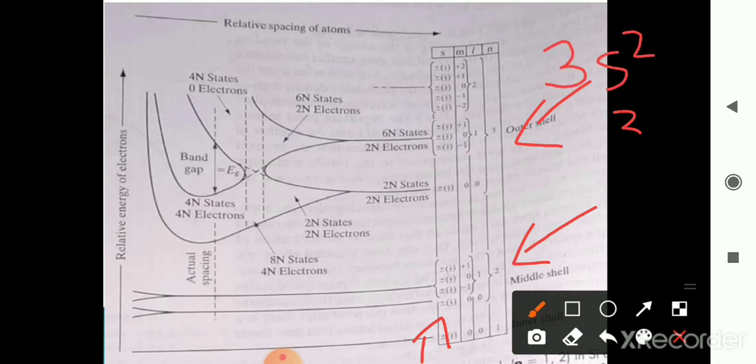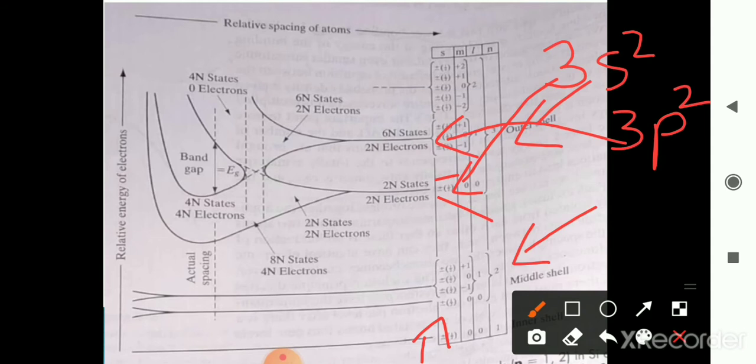3s2, 3p2. So here this is nothing but a 3s2 and a 3p is nothing but this particular part. So s is capable of taking how many electrons? 2 electrons. That's why it's mentioned here as 2n states. And how many electrons are actually present here? Now 2 electrons are present, and how many states are there? 2 states are there. That's why 2 states and 2 electrons.